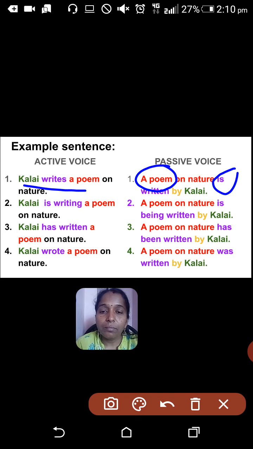Next, for present continuous tense, Kalai is writing a poem. Kalai is the subject, is writing is the verb which denotes present continuous tense.